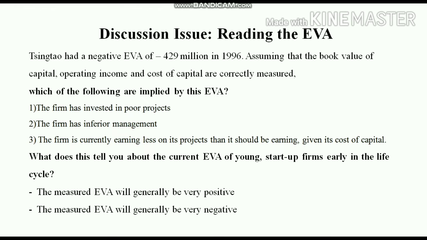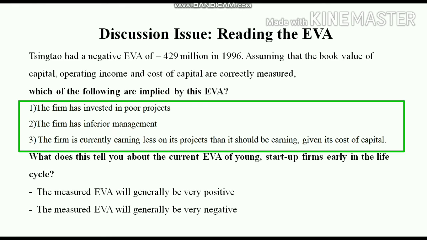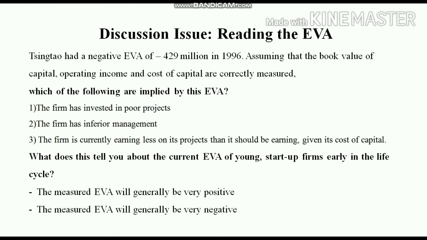So we can come to a conclusion on whether the firm has invested in poor projects, or the firm has an inferior management, or the firm is currently earning less on its projects than it should be earning given its cost of capital. With the given information, we cannot comment on the first two things. We can definitely say that they are not earning enough from their projects to meet their cost of capital. So what does the current EVA of young startup firms early in the life cycle indicate? It indicates that the measure of EVA will be negative.